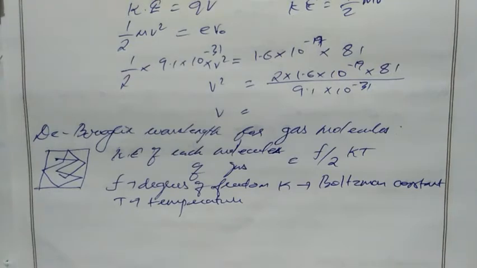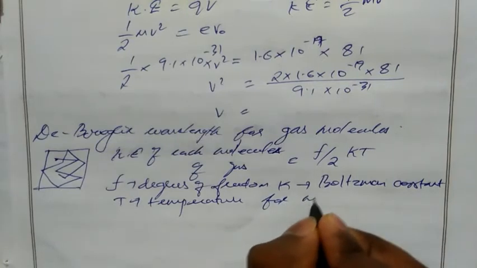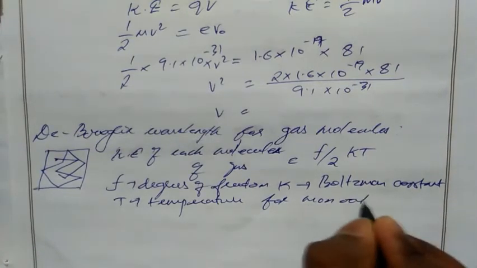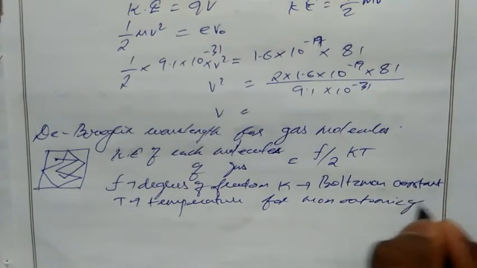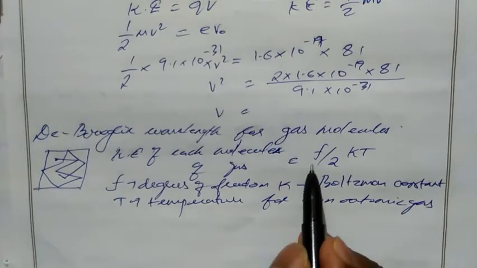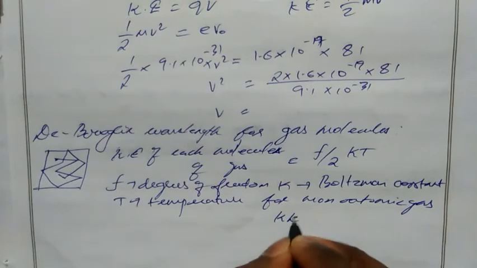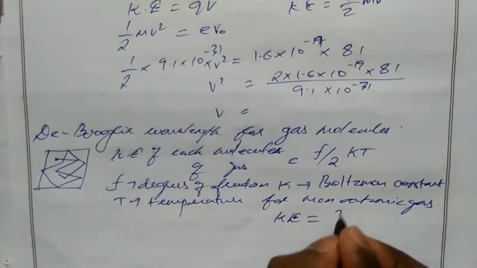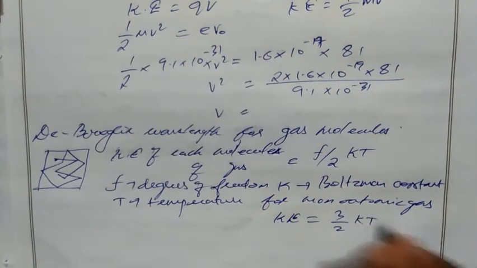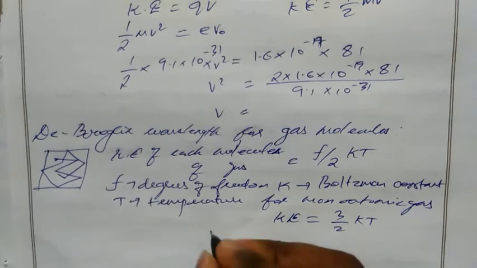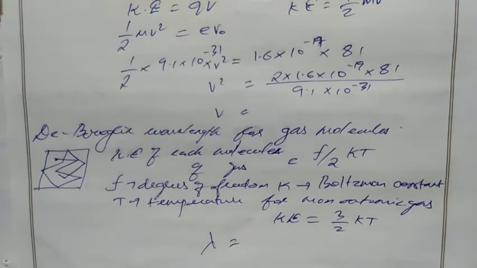So for monoatomic gas, the degrees of freedom is 3. If we substitute 3, then kinetic energy for monoatomic gas is 3 by 2 into kT. So substitute this value in lambda equal to h by root 2 mK.